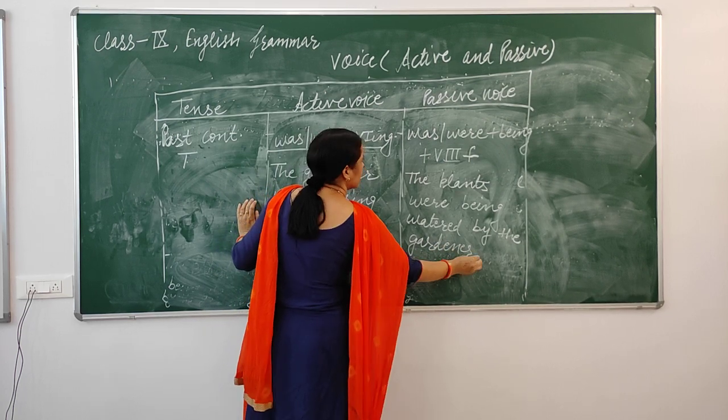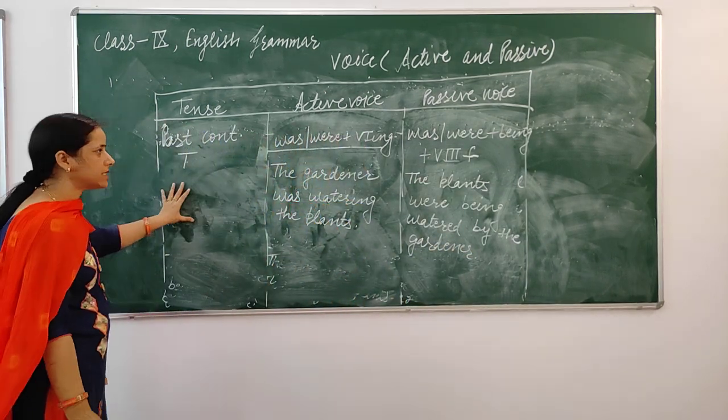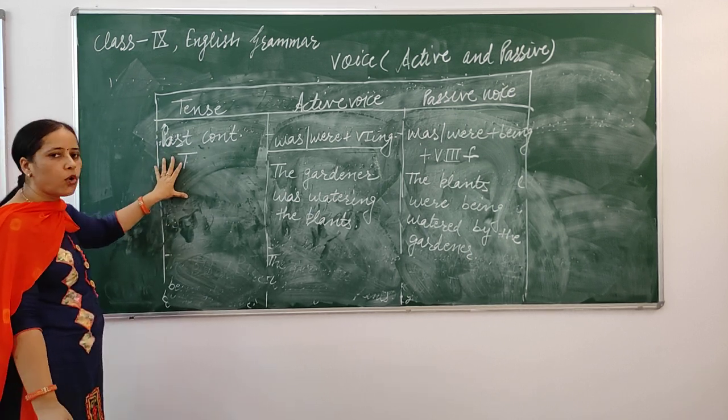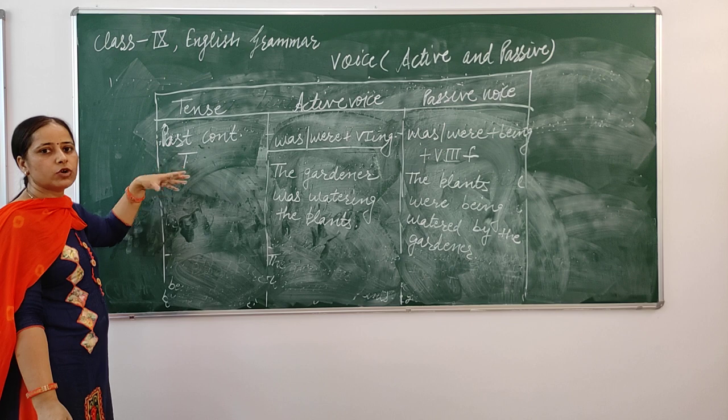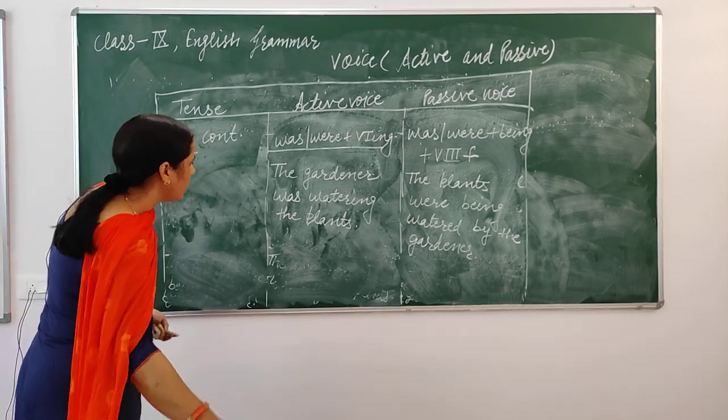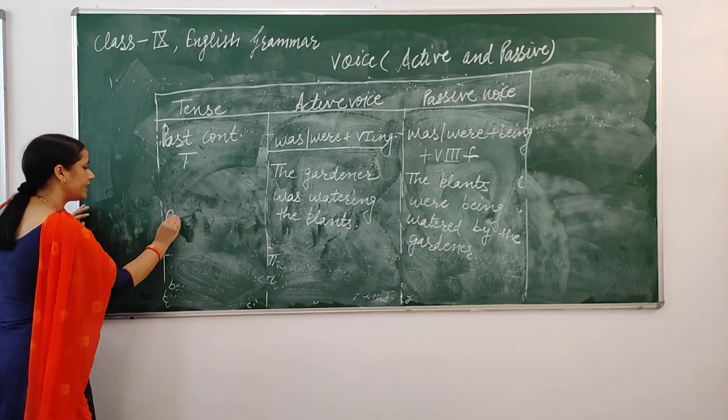That is your passive voice past continuous form. And future continuous tense is not converted into passive voice form. So I am coming here to present perfect tense.